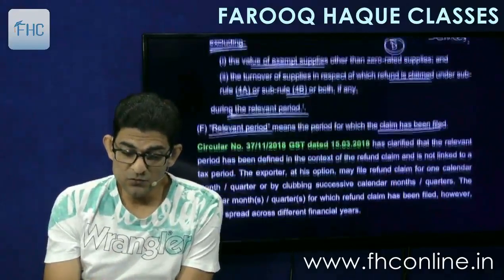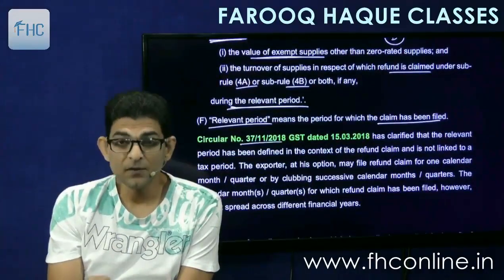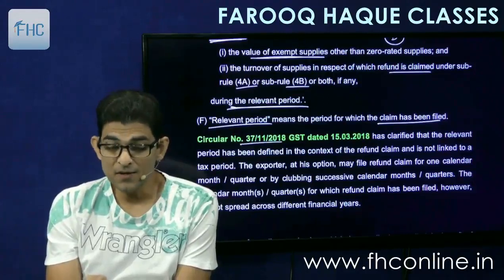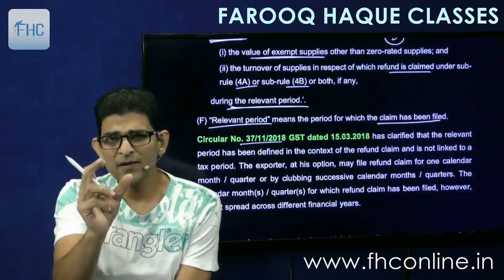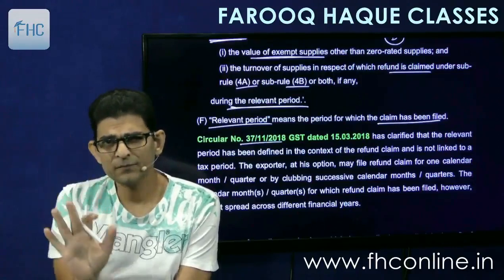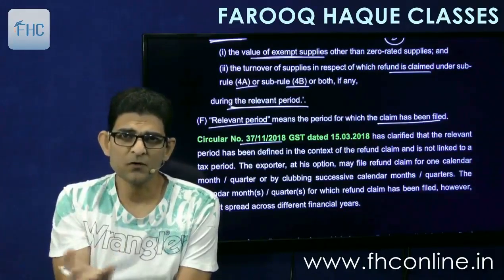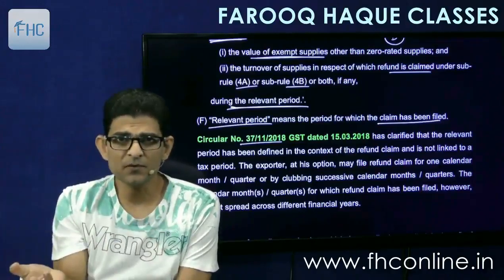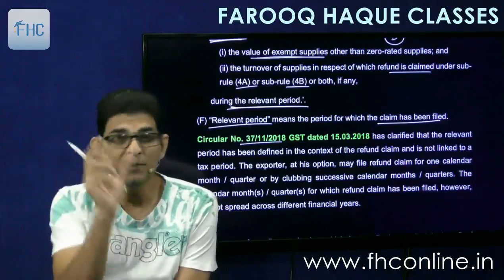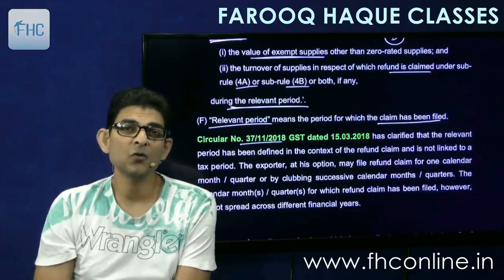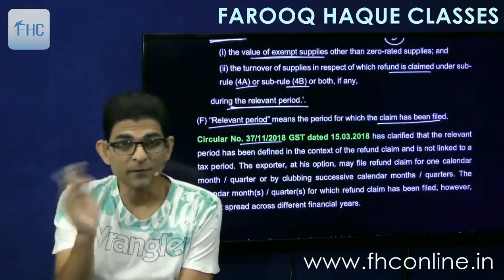But a circular was issued in 2018, number 37/11/18, which says that you can file a claim for any period as you like. You can file for 1 month, you can file for 2 months or 3 months, or sometimes 3 months and then sometimes 1 month, as you wish. But the period for which you are claiming the refund should not go beyond 1 year.